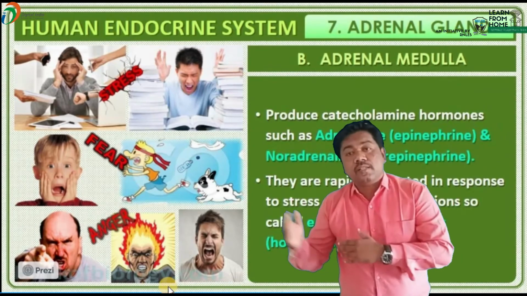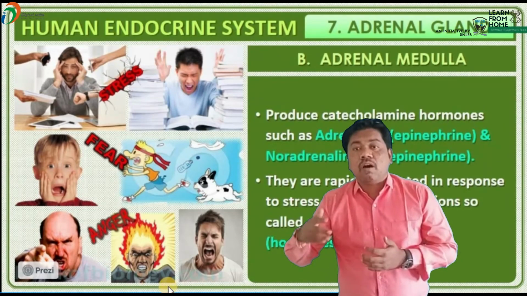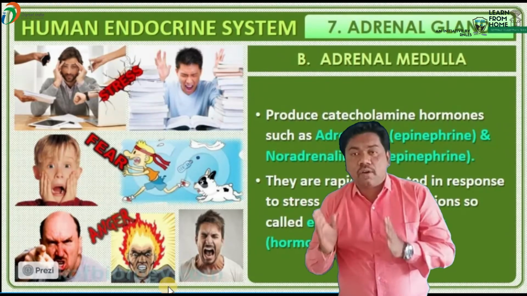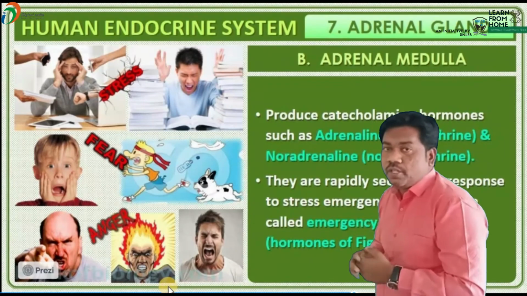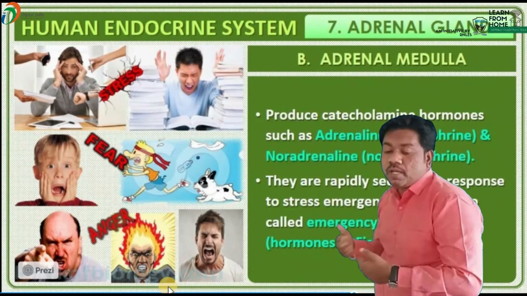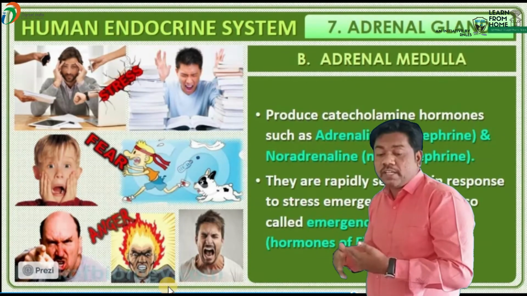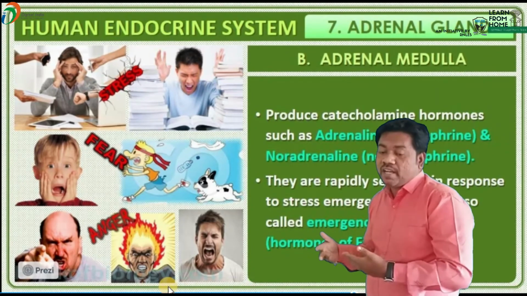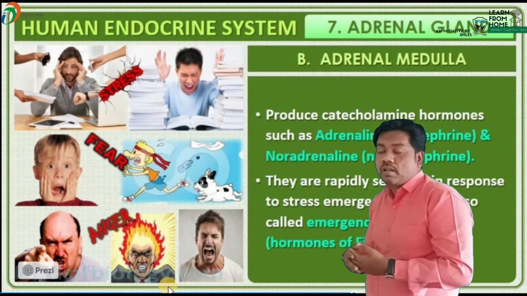Adrenaline hormone is also known as epinephrine. Noradrenaline hormone is also known as norepinephrine. These two kinds of hormones are produced from which region, beta? The adrenal medulla region. It produces the catecholamine hormones. What are the catecholamine hormones? Examples: adrenaline and noradrenaline. Adrenaline is known as epinephrine and noradrenaline is known as norepinephrine.